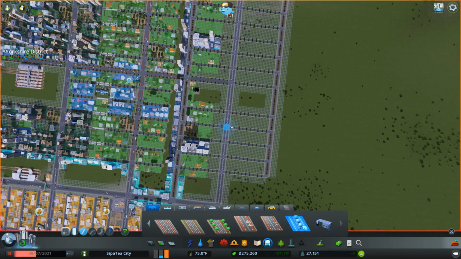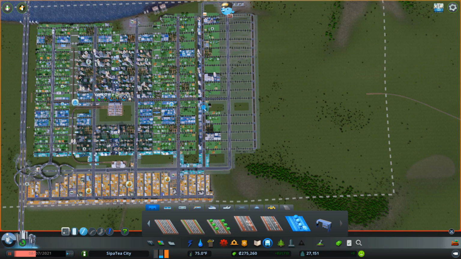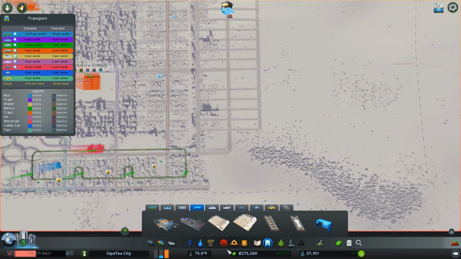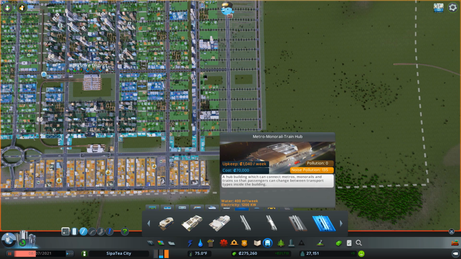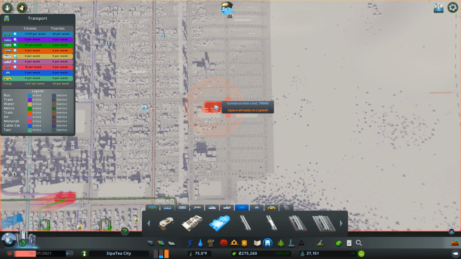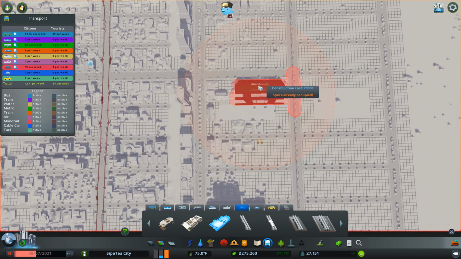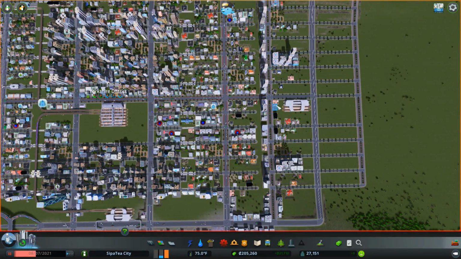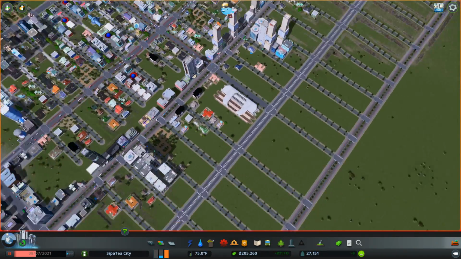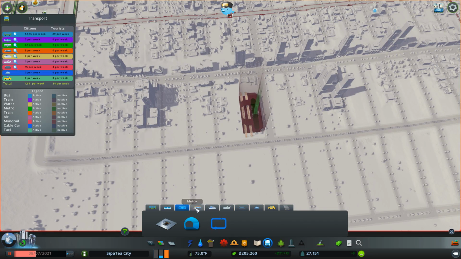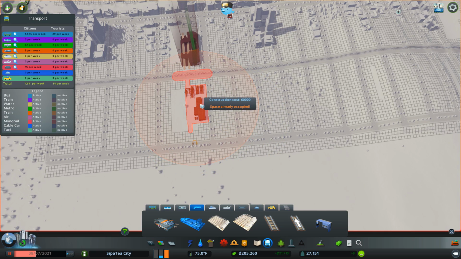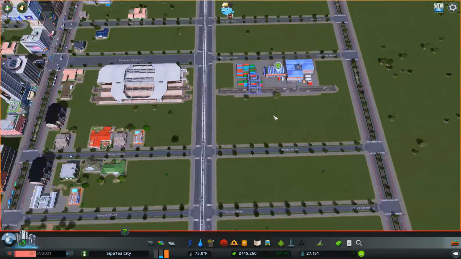Yep, there we go. Now, in here, what I'm thinking of doing is having a train connected there. I also want a cargo train over here as well, so we're probably going to make some space for that. I wanted the metro one. So, metro monorail train hub. Let's pop that here. Let's have that right up against there, so the train lines come in that side. So we're going to have to remove a bit of this to get them through. That's fine. And then let's see about a cargo hub on the other side, because there's going to be a lot of commercial stuff in here. So that could go up to there like that.